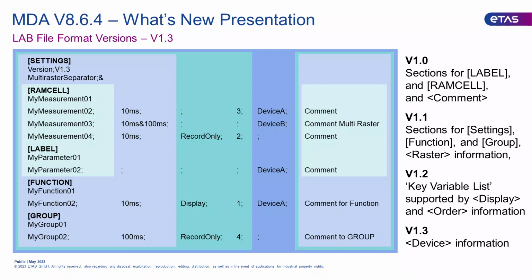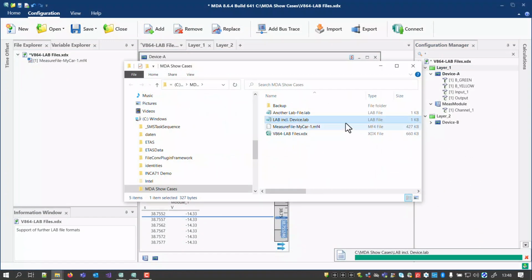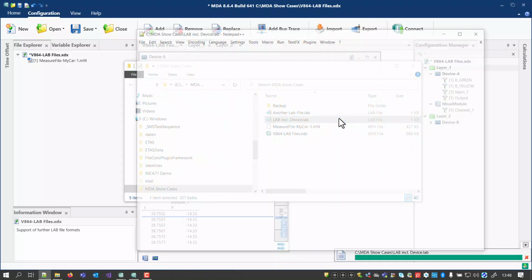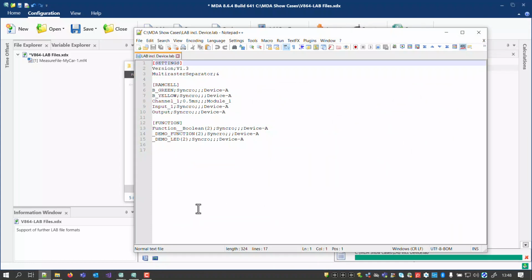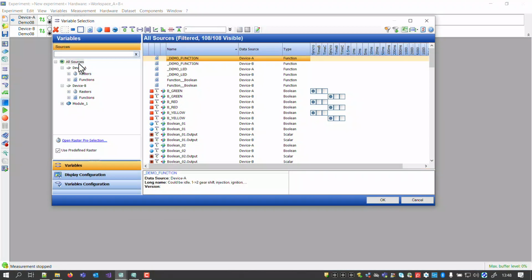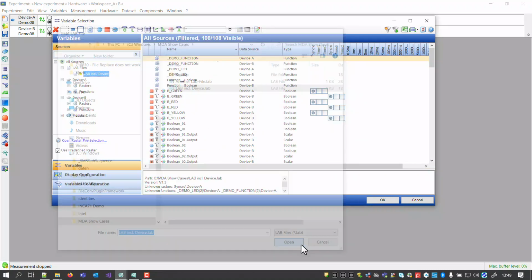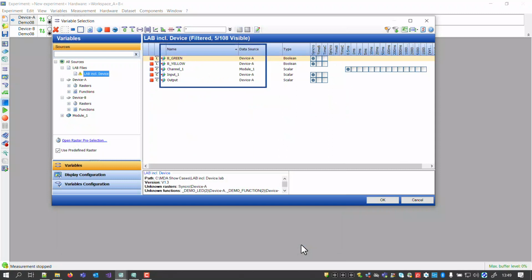It is clear that each piece of information can be written into the label file only if it is available for MDA, for example as meta information in the measure file. In my example, I have only selected some measure signals. For these, the raster, device and function information could be taken from the measure file. Let's see how the label file can be used in Inca's variable selection dialog. After the label file was loaded, automatically only those variables are listed for which the signal name and the device information matches the label file contents.